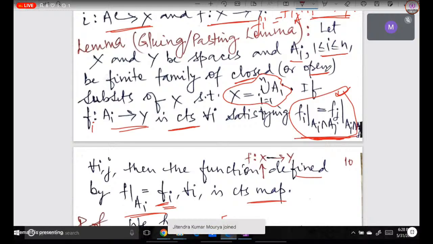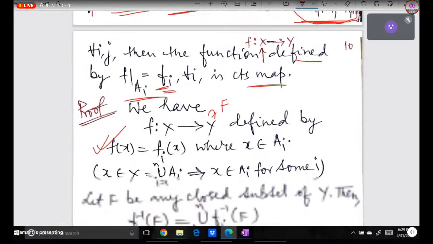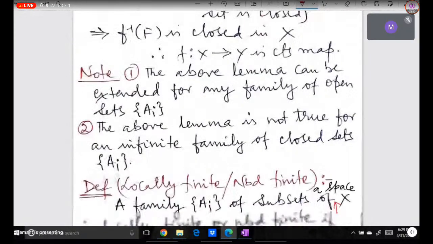So इसका मतलब we can modify this lemma. अगर हम Ai को closed के बजाय open ले रहे हैं तो it doesn't matter if we have taken finite collection or arbitrary collection. But if we are taking closed, then this collection must be finite. Okay. So what I have asked, this is exactly what I have written as a remark or as a lemma. The above lemma can be extended for any family of open sets. But the above lemma is not true for an infinite family of closed sets. The reason is what you told.